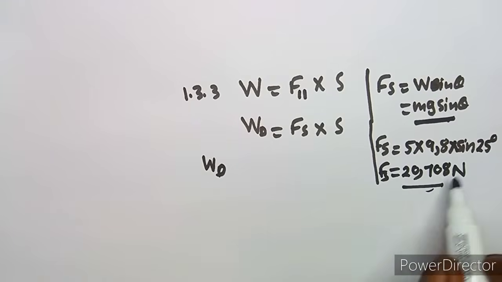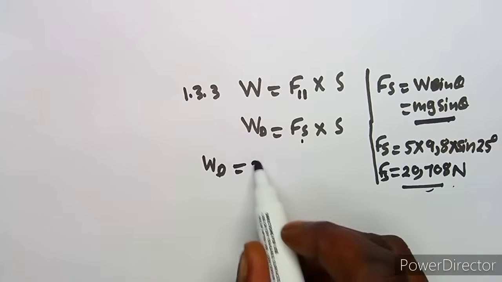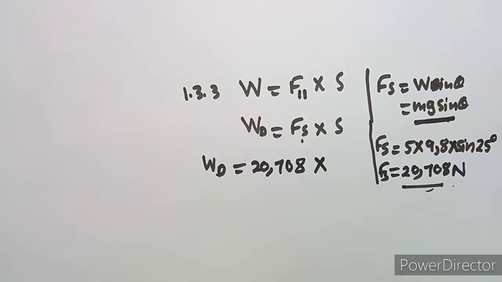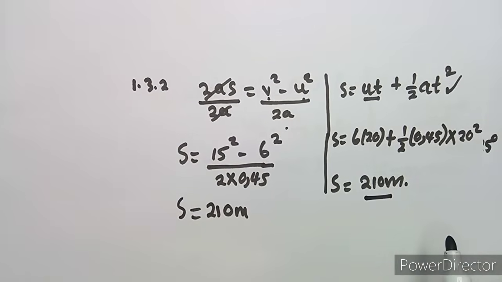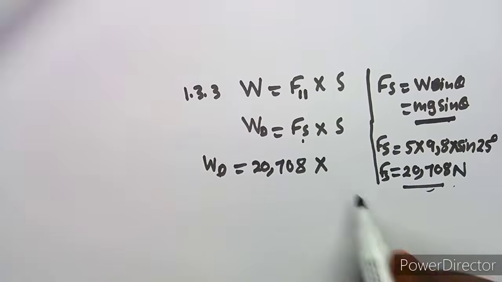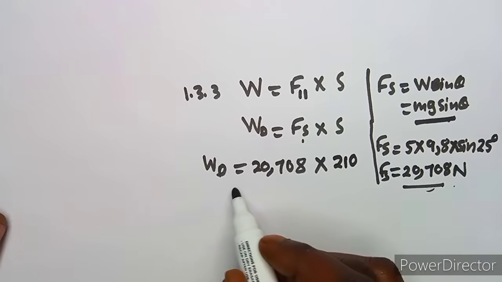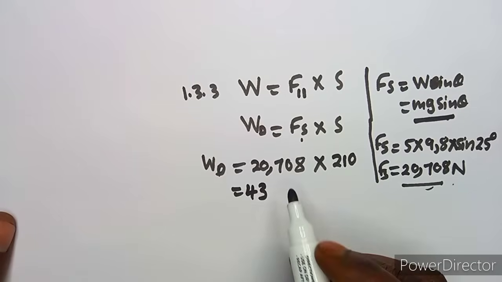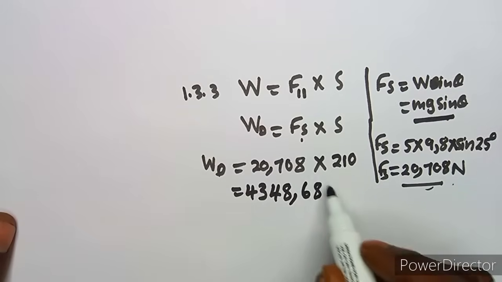So now we have got our force here, which is due to the gravity for the parallel component. So now the force 20,708 multiplied by the distance that was traveled. Remember, we calculated our distance here. We obtained 210 meters. So which means we are going to multiply here by 210. So now we have got our work done, which is going to give us 4348,68. Yeah, that would be 68 there.